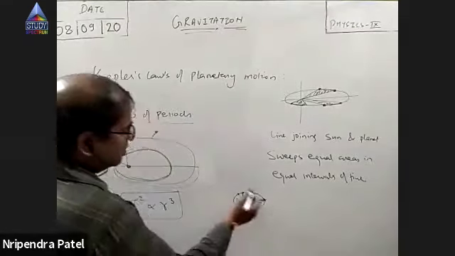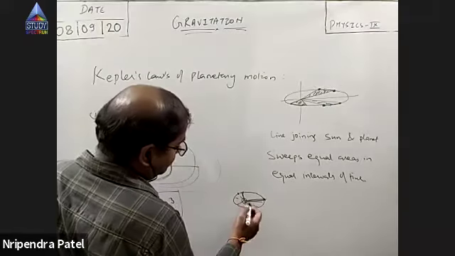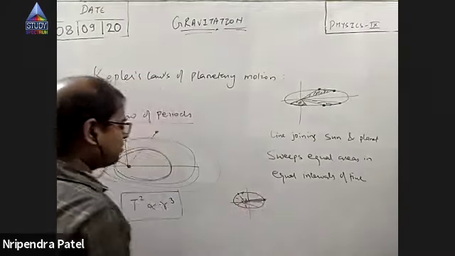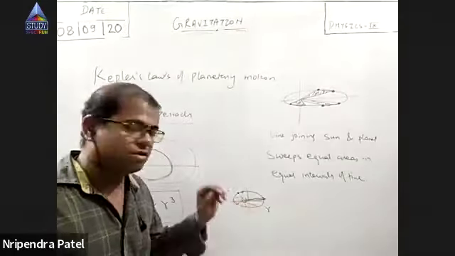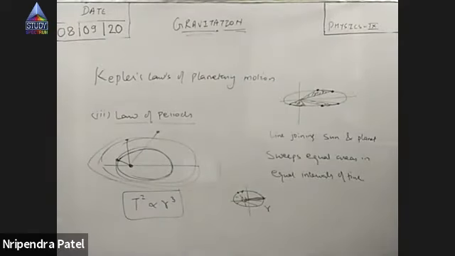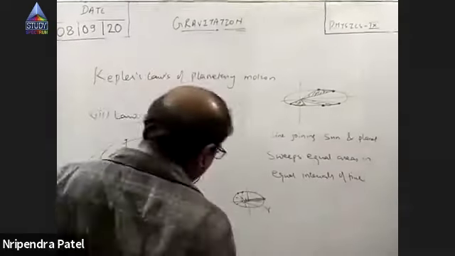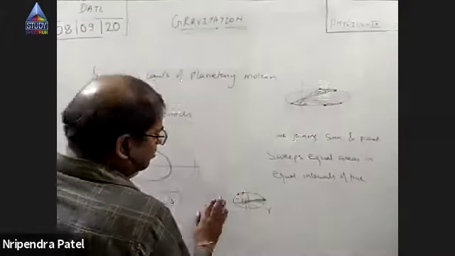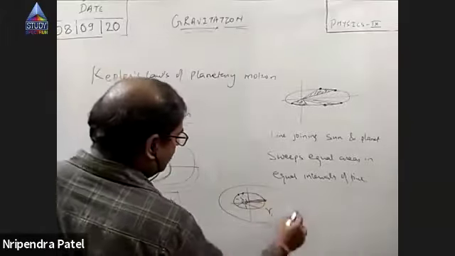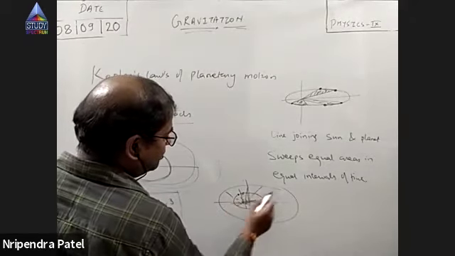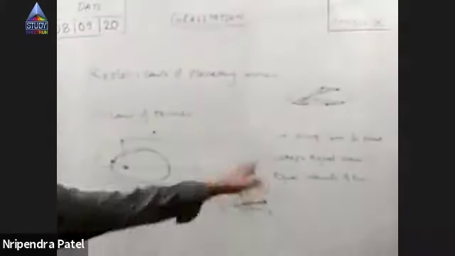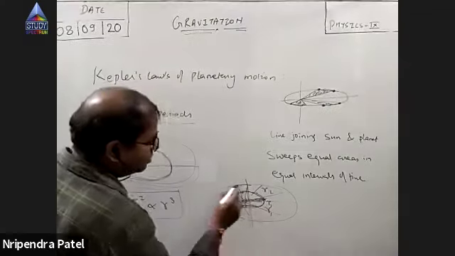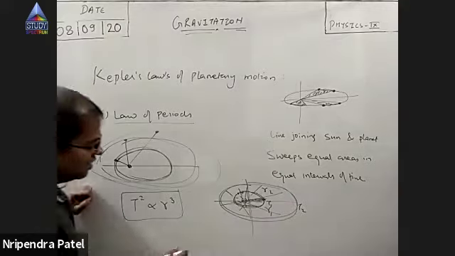What does it mean? See, this is the sun. This is the path of one planet, this is the path of another planet, and this is the path of another planet. All of them are moving in elliptical orbits, right? But the mean distances of these planets from the sun are different. One of them is closer to the sun, another is far from the sun. Again, this one is closer, and this is far from this one. This is again far from this one.